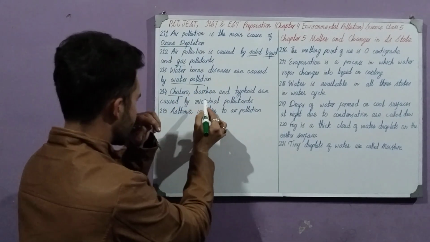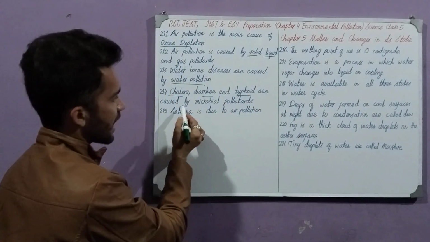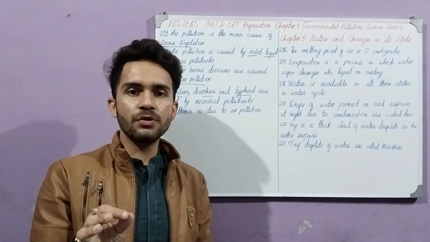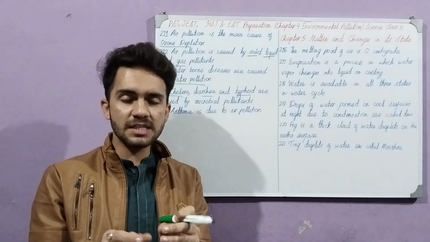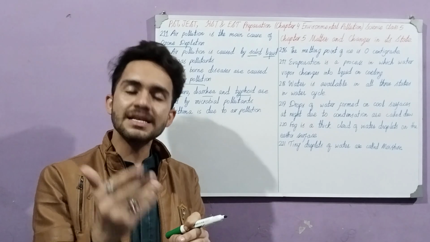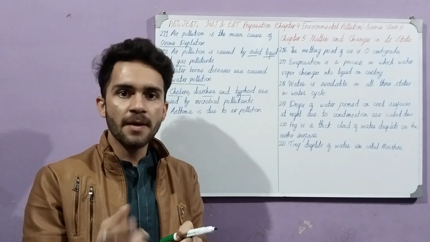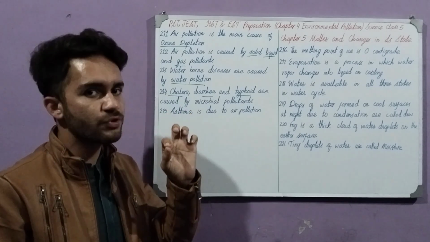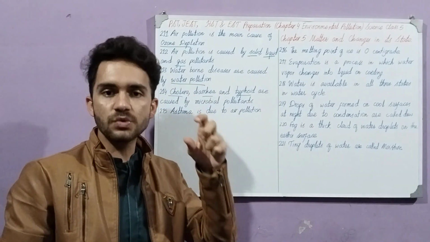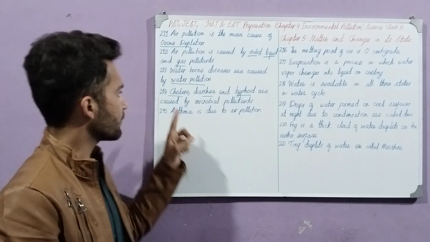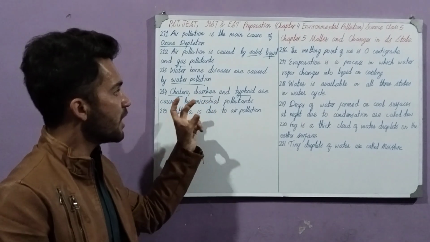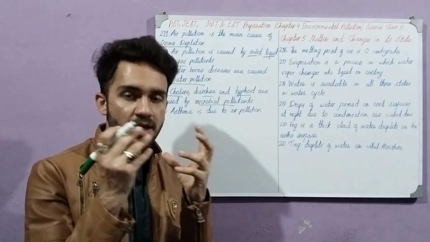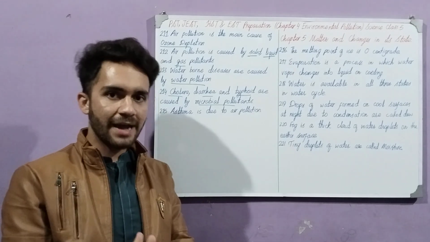Next one is cholera, diarrhea and typhoid are caused by microbial pollutants. What are microbial pollutants? Microbial pollutants are those pollutants which are living things but are very small and they cause harm to us. Like cholera, there are viruses of cholera. These are microbial. We cannot see them with our eyes, but when we use a microscope, then we can look into them. Cholera, diarrhea and typhoid are three of the diseases caused by microbial pollutants, which we cannot see with our naked eyes but can see through a microscope.